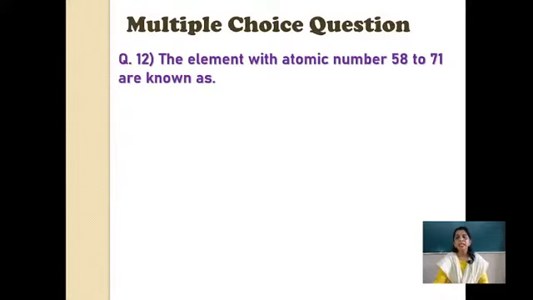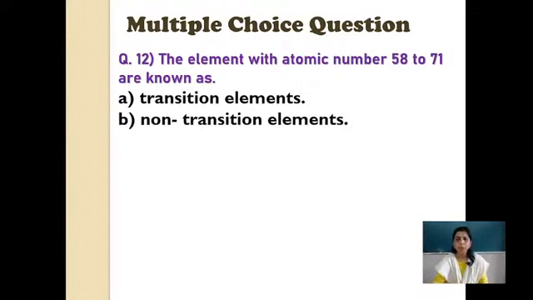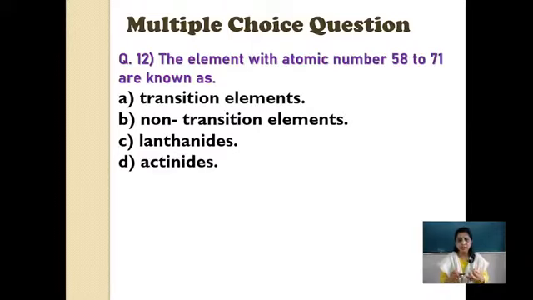Same way, the elements with atomic number 58 to 71 are known as. Now again, once you know 2, 8, 8, 18, 18, 32, 32, you remember everything. So quickly you can recall also. Or there is another shortcut. Go with the options. The options are: transition, non-transition, lanthanide, actinide. Transition means in the middle, so here we need not look at S, P, D. Transition is in the middle, so we will only look at the middle block. Then we have non-transition. Okay, let us see. Lanthanide and actinide, these are the series.